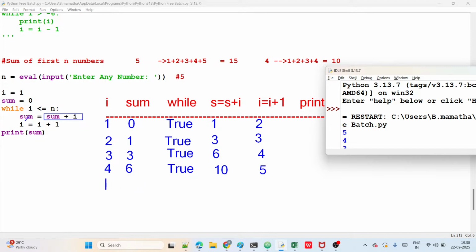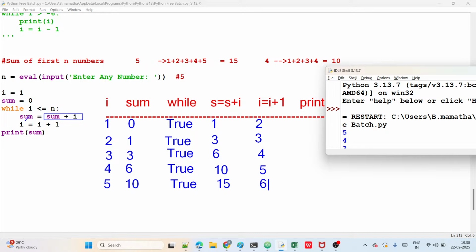Next one. What is the i value now? i value is 5. What is the sum value? Sum value 10, right? Condition is true or false? Condition is true. If condition is true, sum plus i. Sum already is 10, i value is 5. 10 plus 5 is 15, right? And i value is 6.